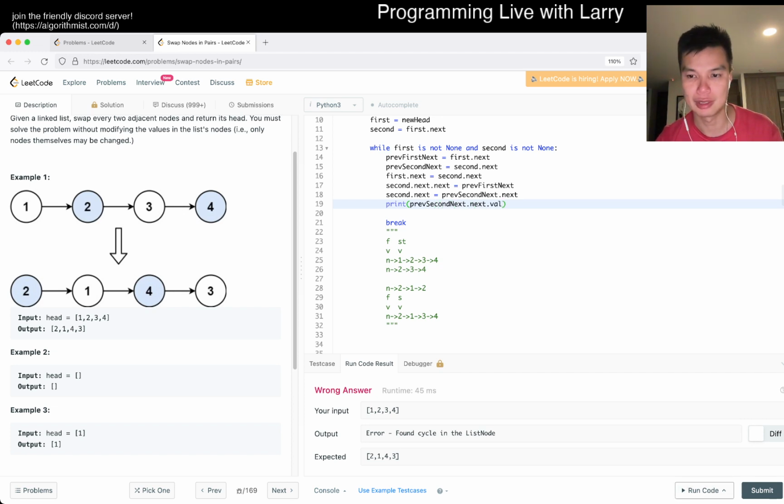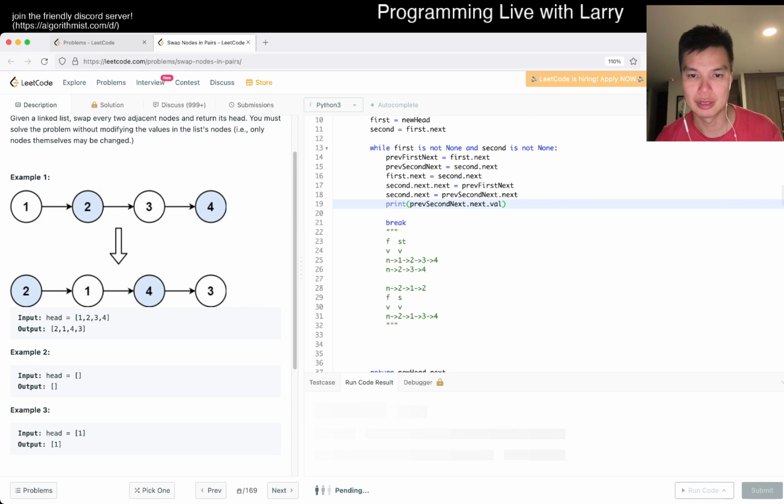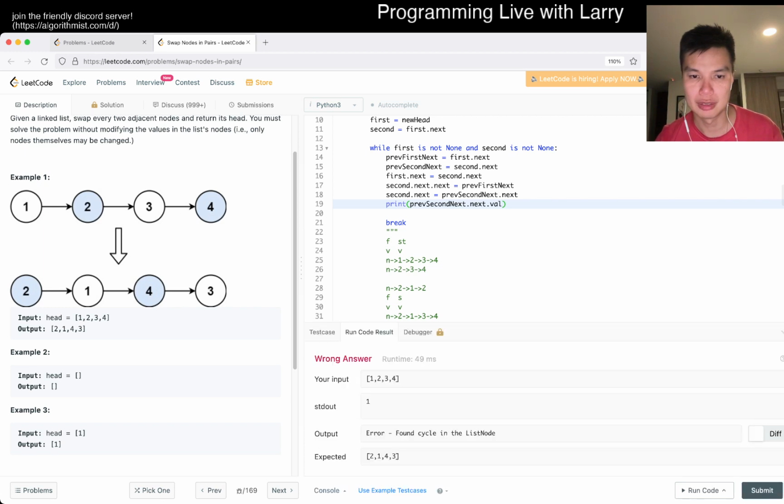Let's see. Huh. Really? I think there are a lot of pointers that got mixed up then. Because second is also 1, right?